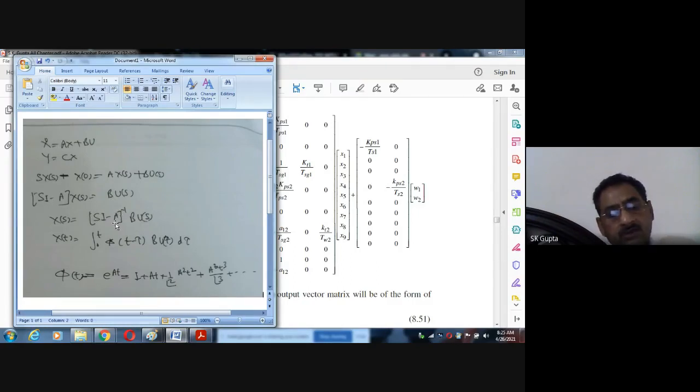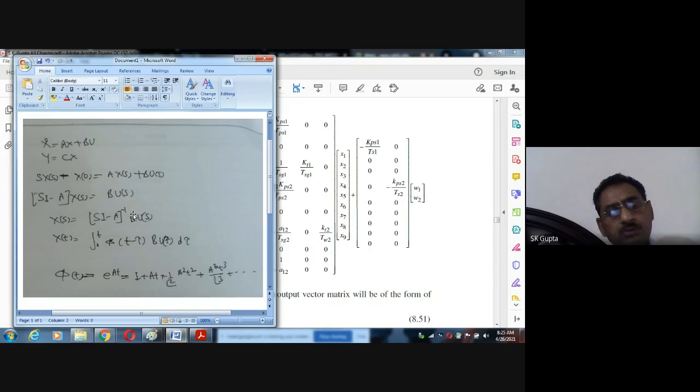So X(s) is nothing but (sI minus A) inverse times this. If X(s) is known, X(s) means the system variables x1, x2, x3, the Laplace of all. Our intention is to find x(t), the time response of all the variables x1, x2, x3. So then we can apply the convolution theorem.